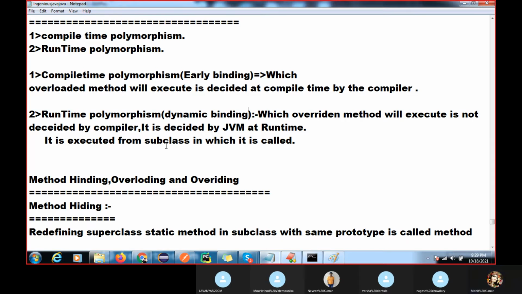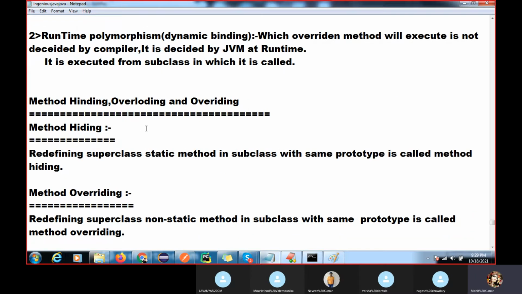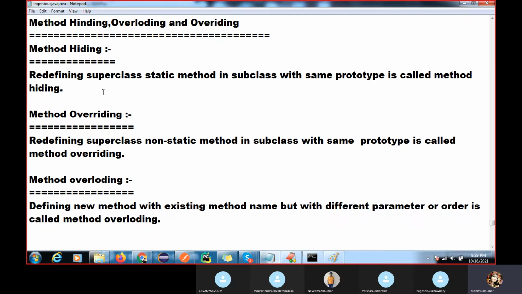Which object you are holding is decided by the JVM at runtime. That's why it is called runtime polymorphism. So we discussed method hiding, overriding and overloading.